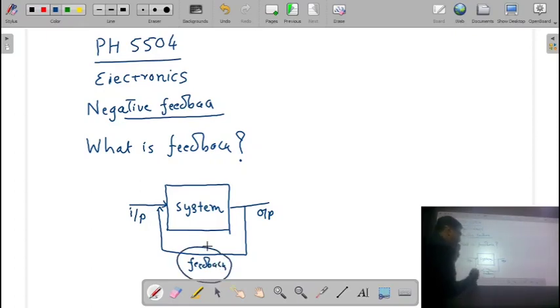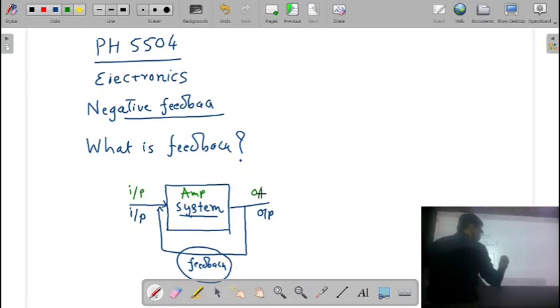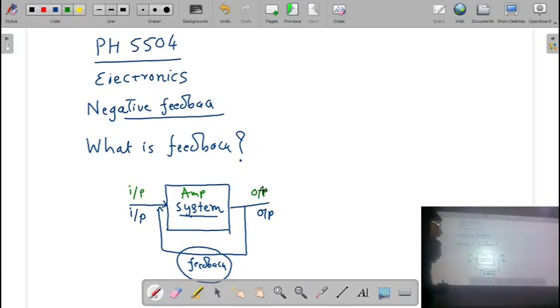Now, due to this feedback, the characteristics of the system are going to change. In our case, our system is an amplifier circuit. This amplifier has an input voltage and an output voltage.